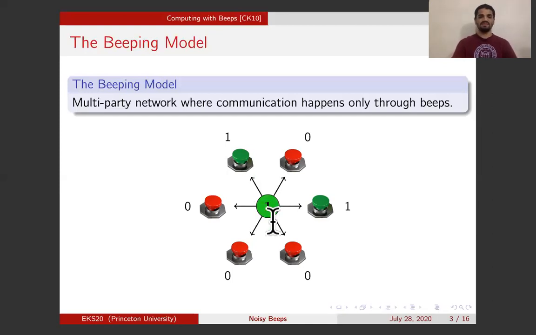Okay, so this is the beeping model. Note that the symbol received, the Boolean value received by the parties, is exactly the OR of the values they beeped. If one of them was sending a signal, then the OR was 1 and they indeed receive a 1. If none of them were sending a signal, then the OR was 0 and they receive a 0.